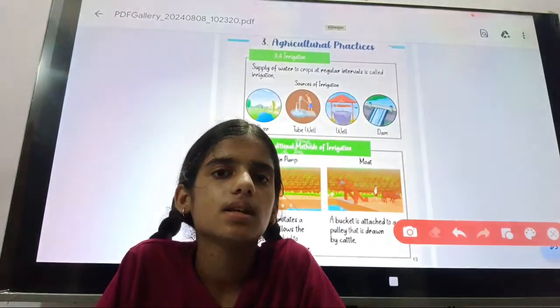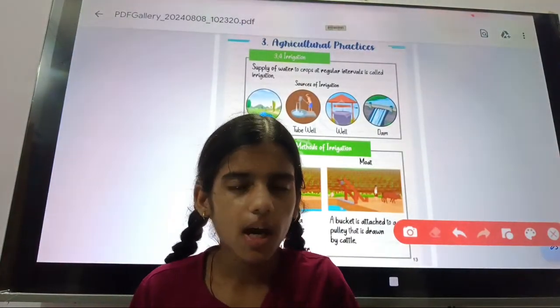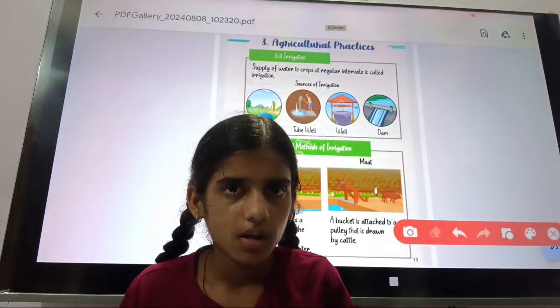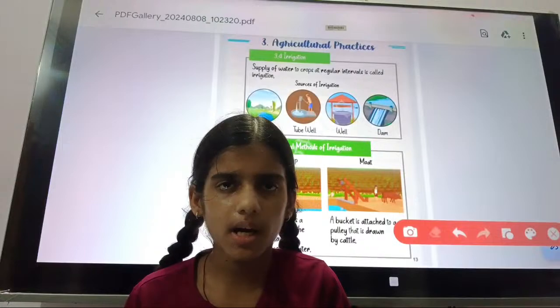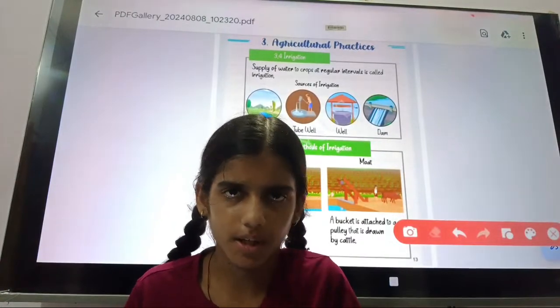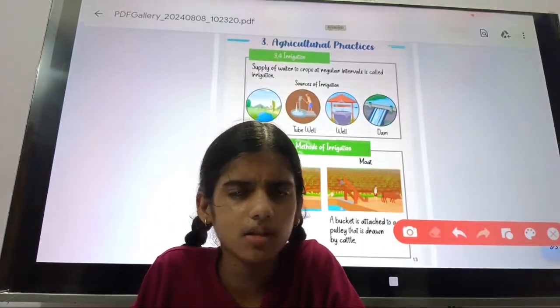It means the farmer rotates the wheel. Firstly, they rotate the wheel, and it allows a bucket that is attached to the chain to collect water and supply the crops at regular intervals. This is a very easy chain pump.